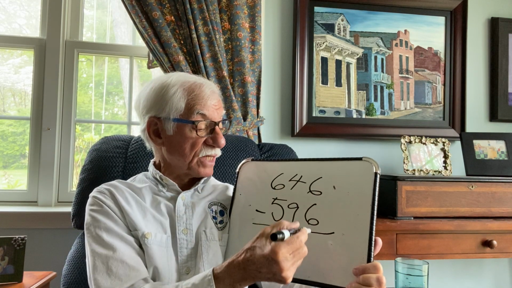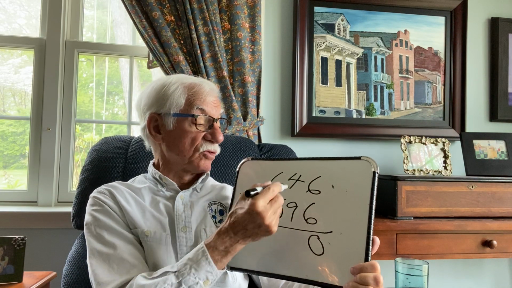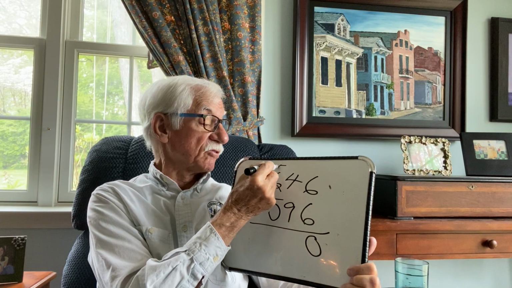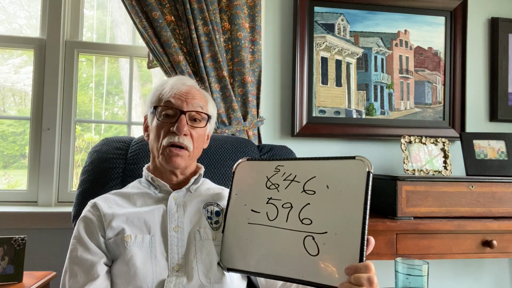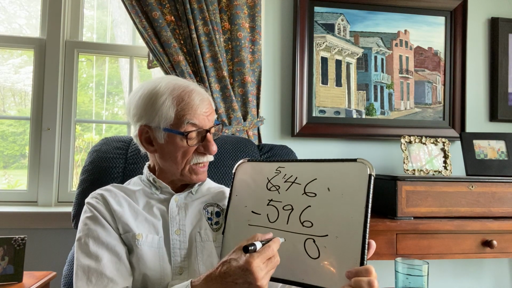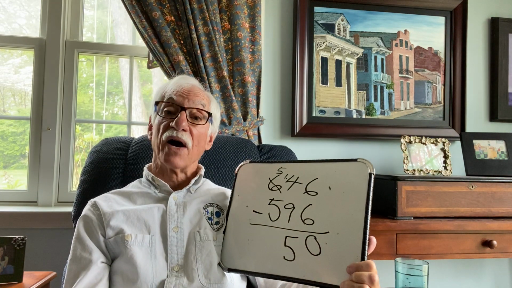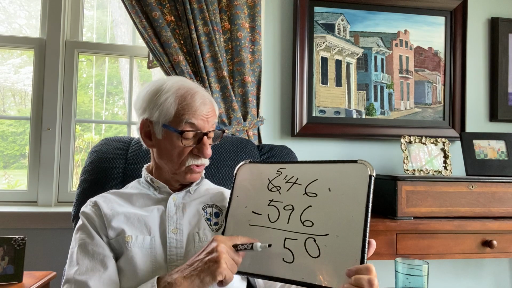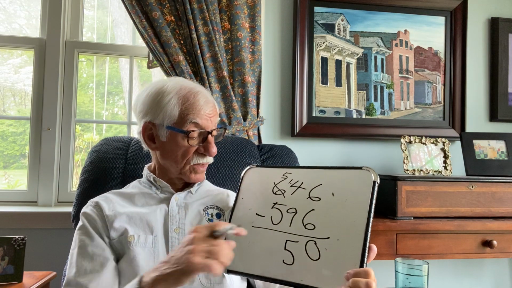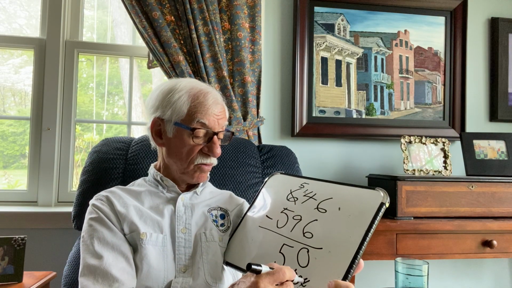So 6 units take away 6 units, 0 units. Can I take away 9 tens from 4 tens? I cannot. Where can I get tens? Come here to the hundreds, leaves me with 5 hundreds, and 1 hundred exchanges for 10 tens. I have 14 tens. 14 tens take away 9 tens leaves me with 5 tens. 5 hundreds take away 5 hundreds, 0. Do I have to put a 0 to the left side to hold that place value? I do not. So the answer is they have 50 boxes of cookies still left to sell. 50 boxes.